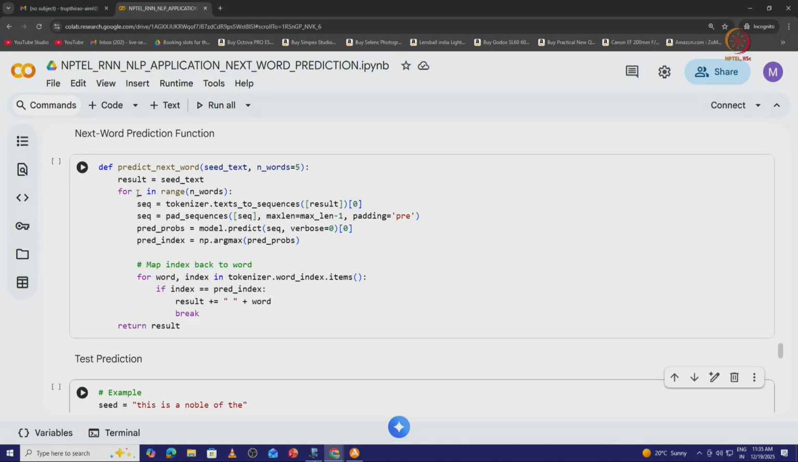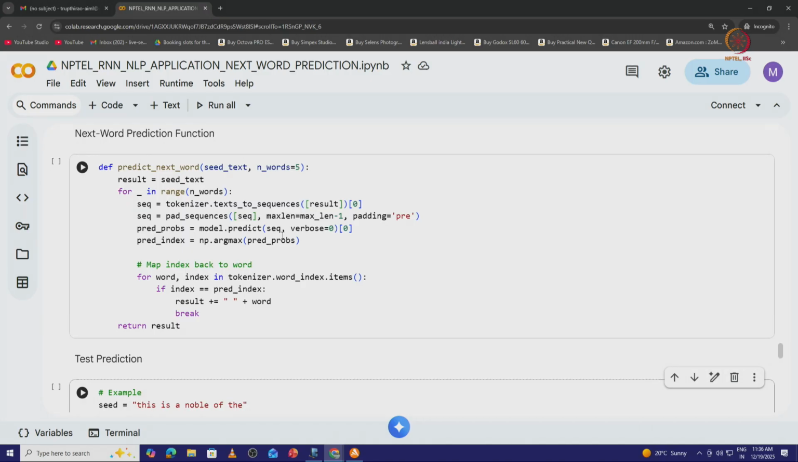So, for some integer in the range n_words, you can write it as j or i, but to avoid confusion, because we have already made use of the integer i earlier, I just wrote it as an underscore here. In the range n_words, the total number of words is 5. I want to tokenize the given sentence and convert it into a sequence. I take only the 0th sentence, that is the first sentence here. I pad the sequences, I take the maximum length minus 1, so that I should be able to predict the next word, and I do pre-padding also.